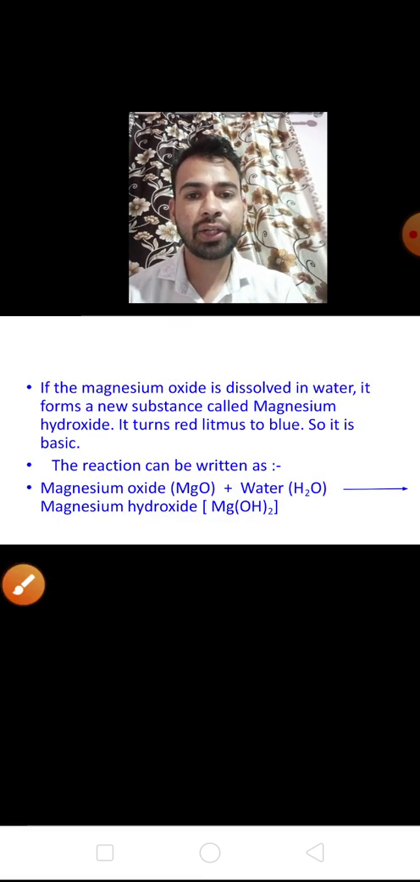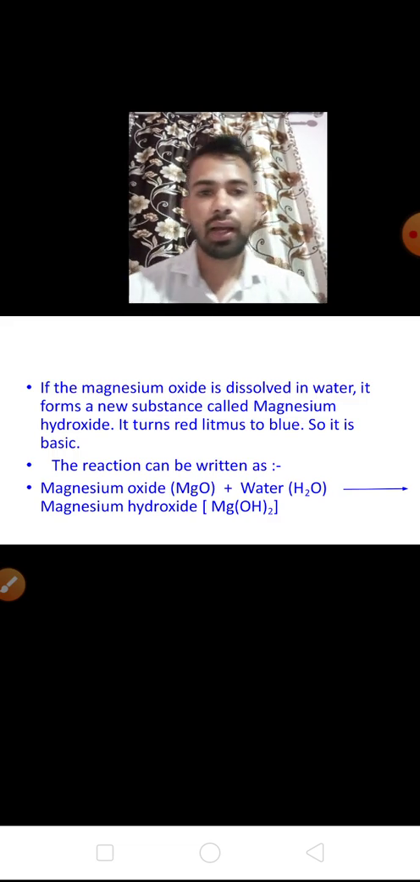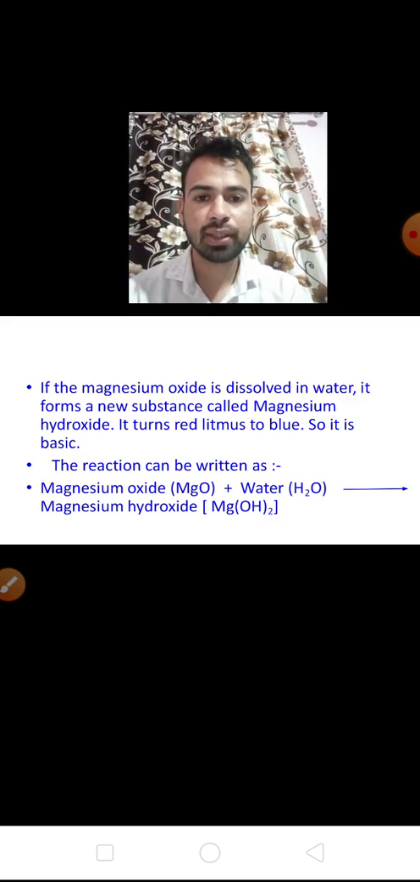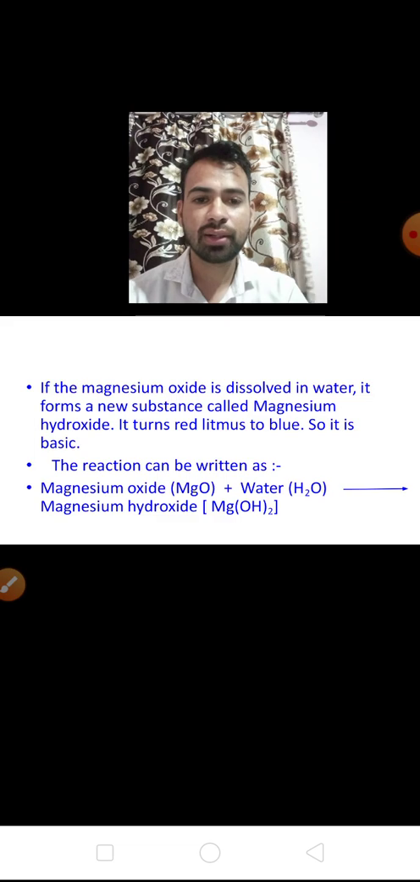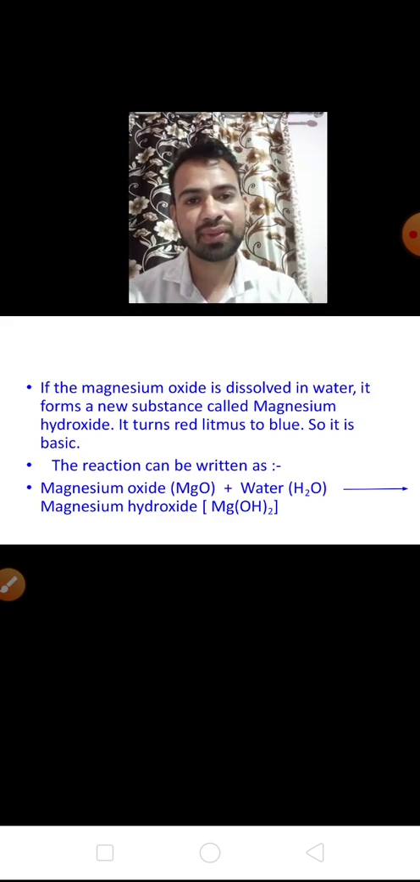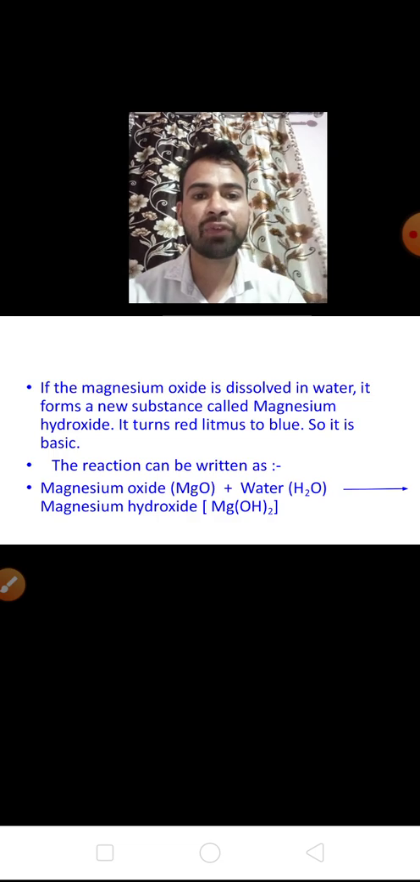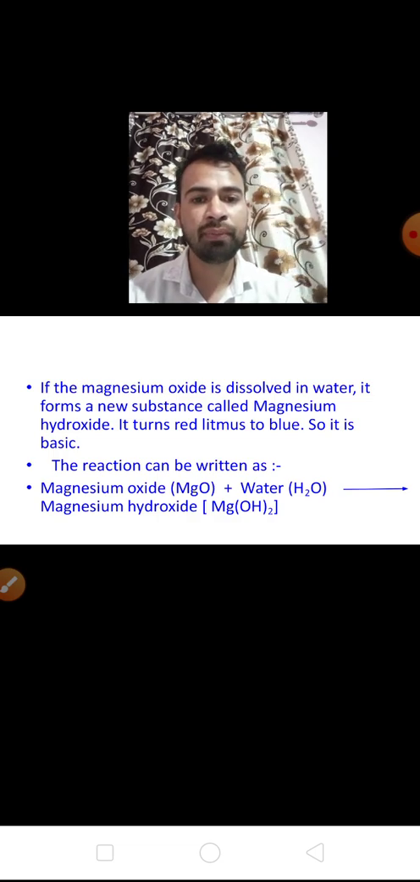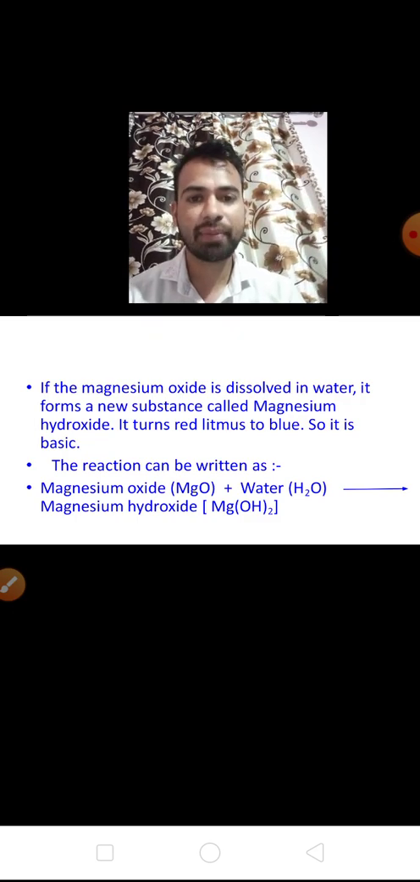Now children, during these changes, what is happening? Magnesium oxide is formed. After that, this magnesium oxide reacts with water and forms magnesium hydroxide. The magnesium oxide formed from the magnesium ribbon combines with water and forms magnesium hydroxide. See the next step.